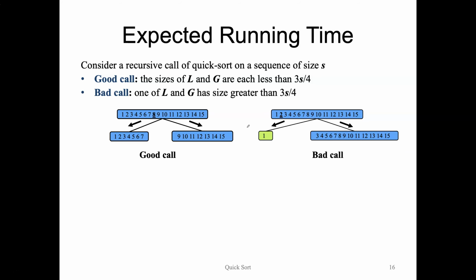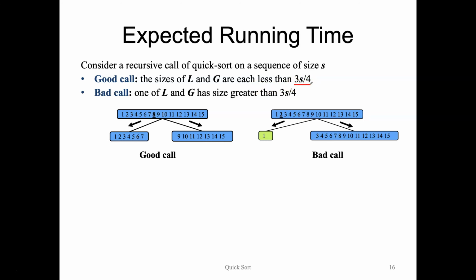And what do I mean by a good pivot? We can classify a pivot or a call as being good or bad based on whether it evenly distributes elements into those lists L and G, less than and greater than our pivot. Rather than being very strict and saying that it has to evenly divide our input into half and half like we did with merge sort, we're going to be a little less restrictive and say that we just want to break it up so that each list is no more than 3/4 the size of our original input.